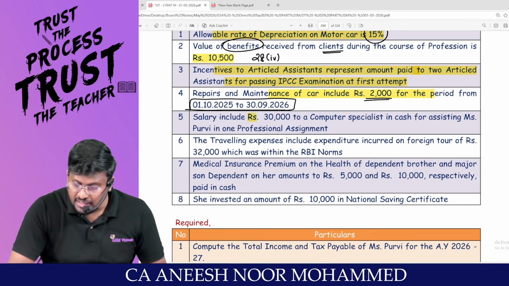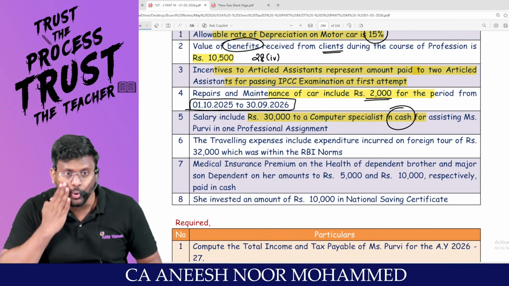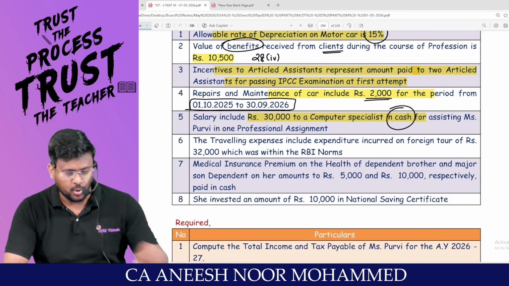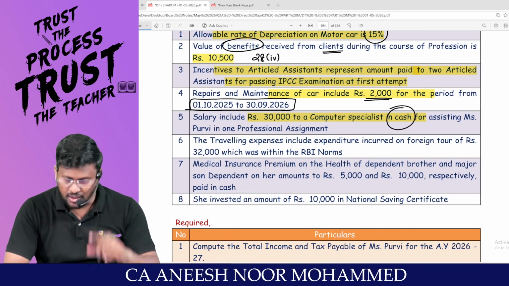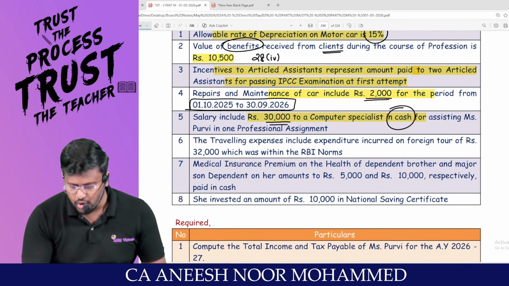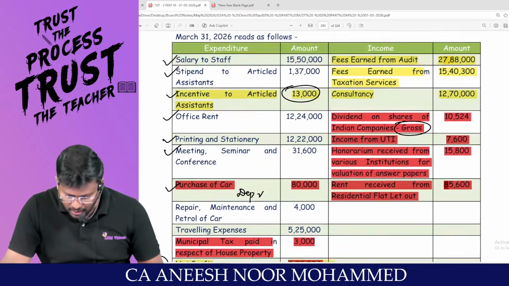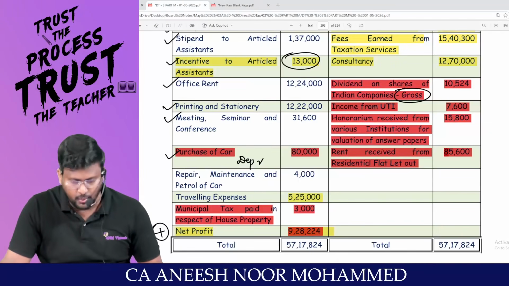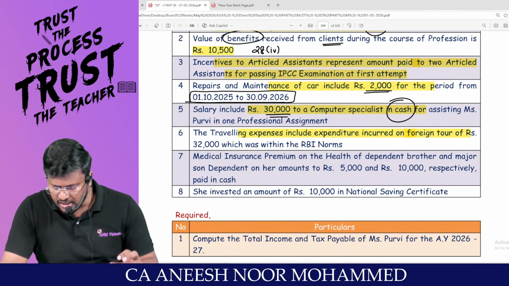Salary includes 30,000 to a computer specialist in cash. In a single day, to a single person, you are not supposed to make a payment in cash in excess of 10,000 or 35,000. That means this entire 30,000 should be added back. The traveling expense, 5,25,000, includes expenditure incurred on a foreign tour.